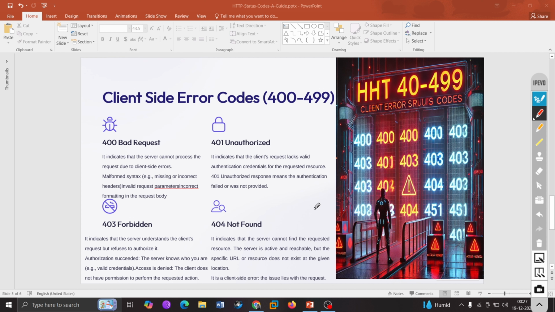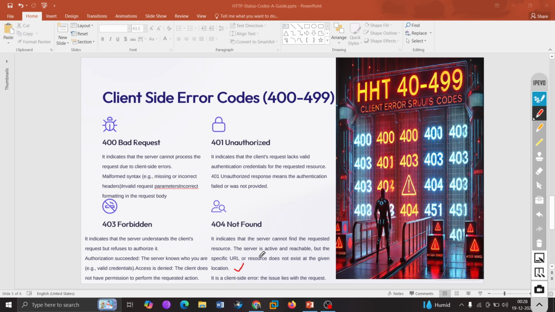Then there's something called 404 Not Found. It indicates that the server cannot find the requested resource. The server is active and reachable, but the specific URL or resource does not exist at the given location. It is a client-side error. The issue lies with the request only. As we already talked about, this is the client side. It has nothing to do with the server side.